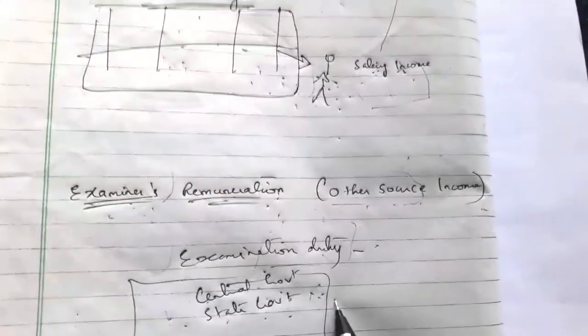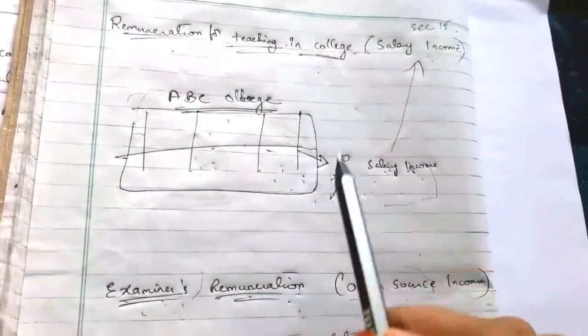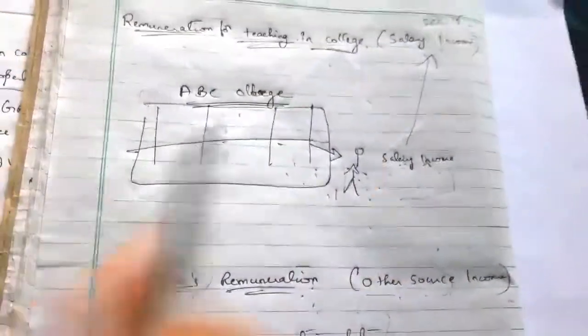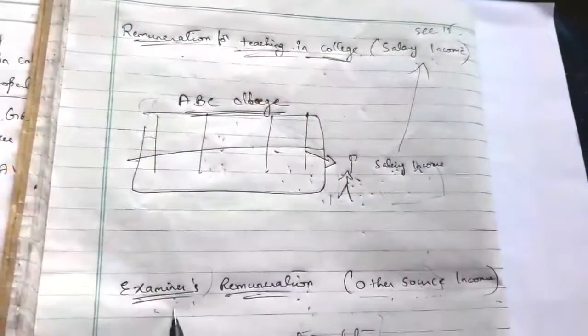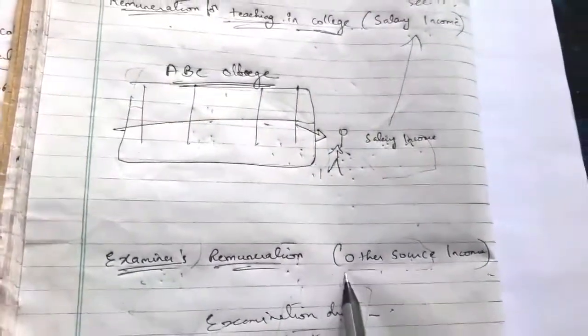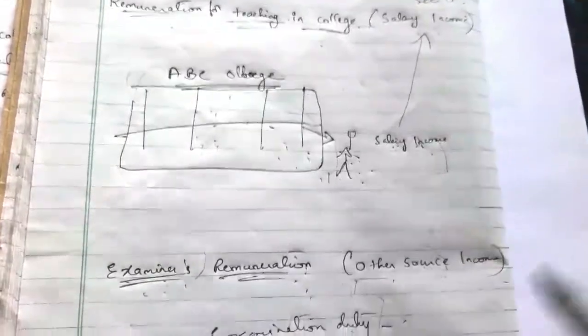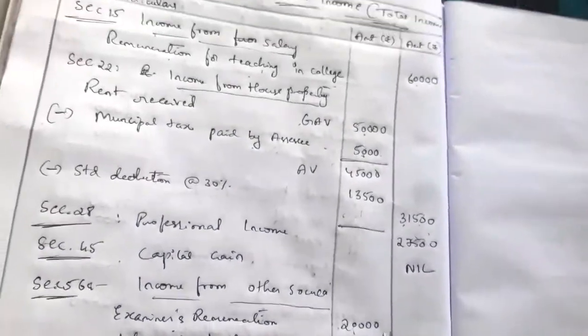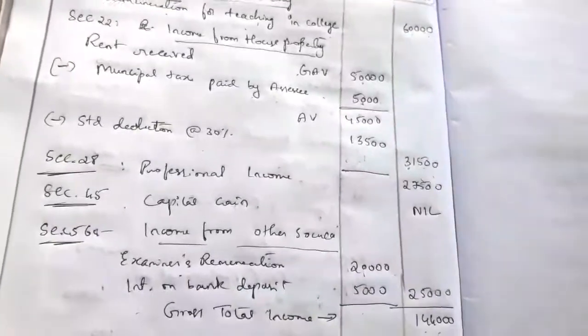So that income should be taxable under the head other sources, but the remuneration he received from his employer is taxable under the head salary income. So that is the difference between the remuneration he received for teaching in the college and the examiner's remuneration. Both will be taxable under different heads. So that is about the examiner's remuneration and the remuneration for teaching in college.